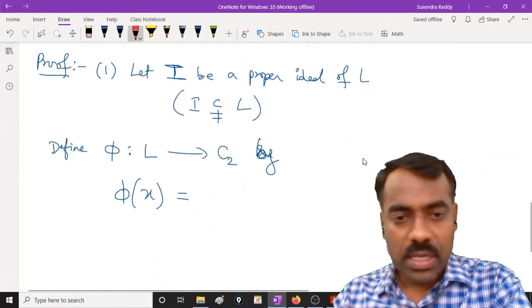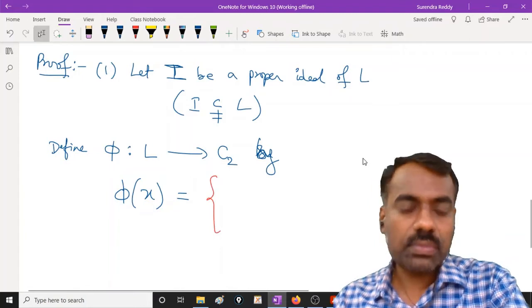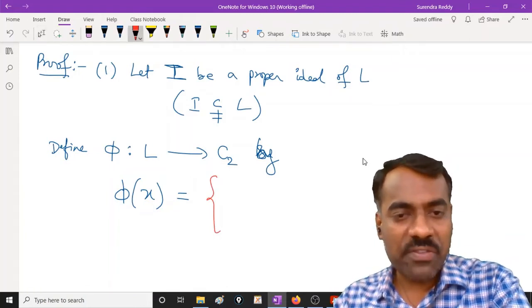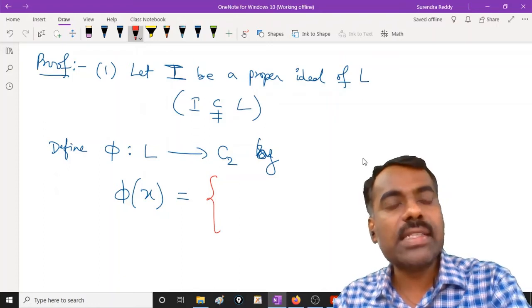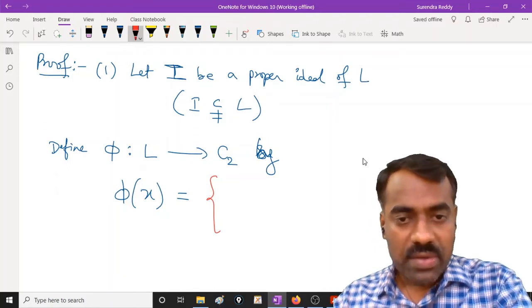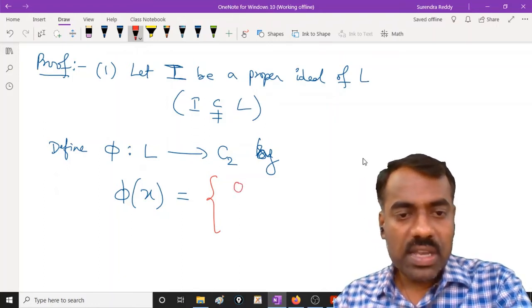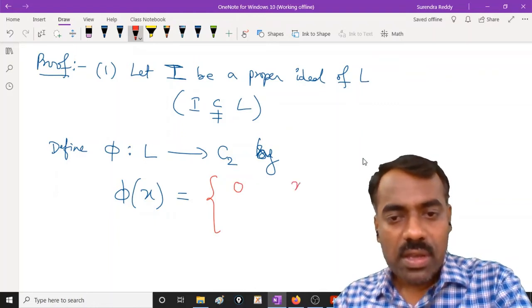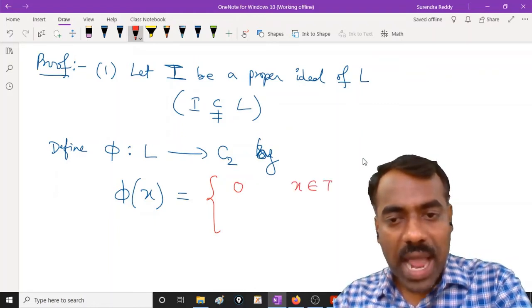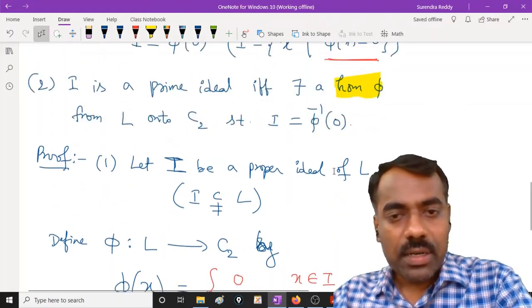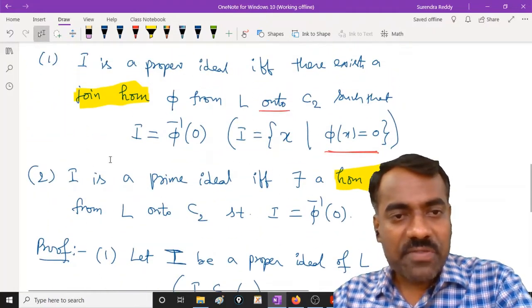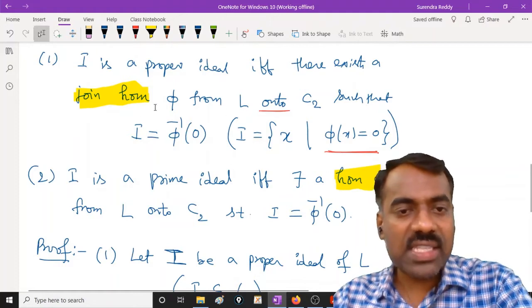So phi of X will be either 0 or 1 only, because C2 contains two elements, 0 and 1. Phi of X will be 0 whenever X belongs to I. This we have to define, because the way we define phi, it should satisfy this condition.